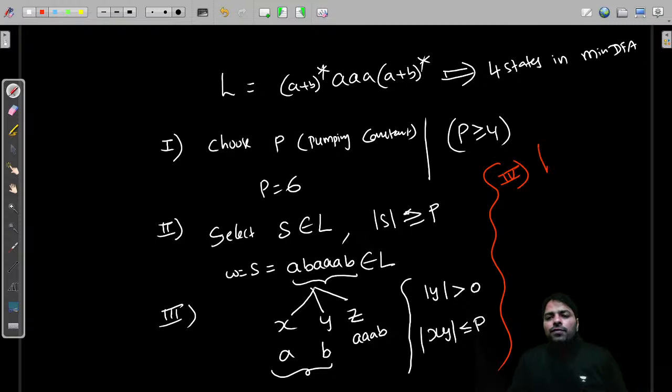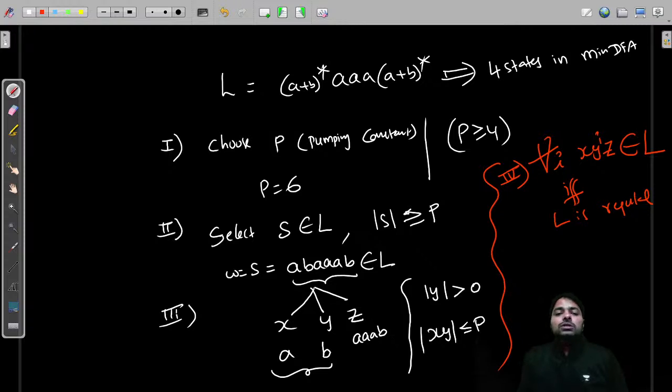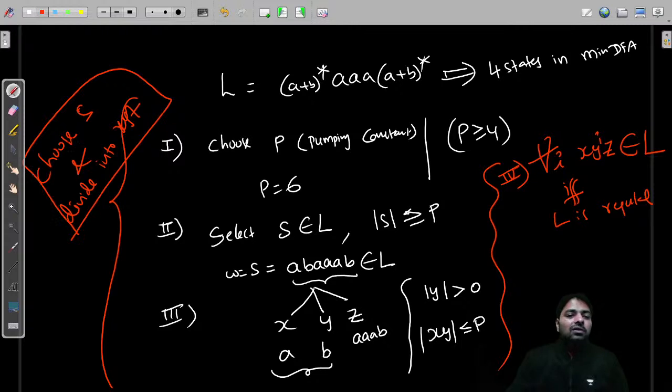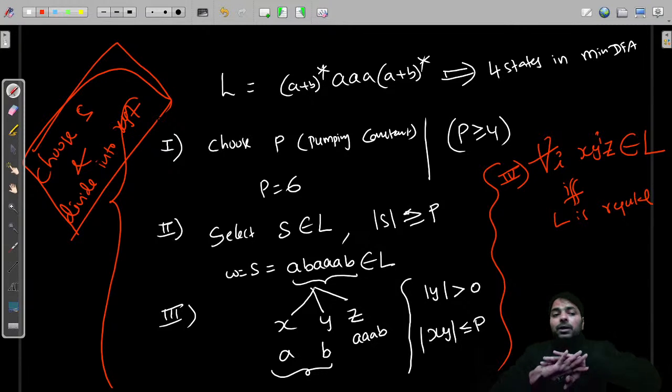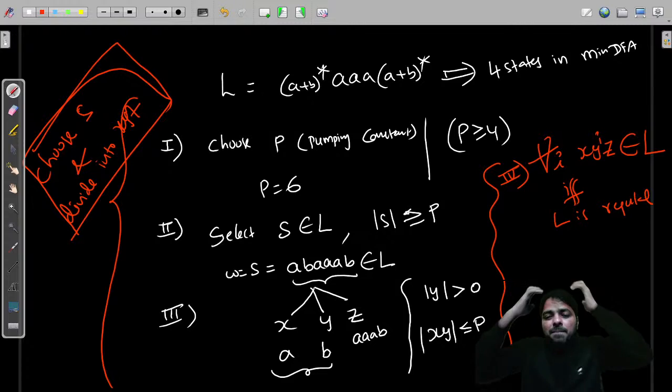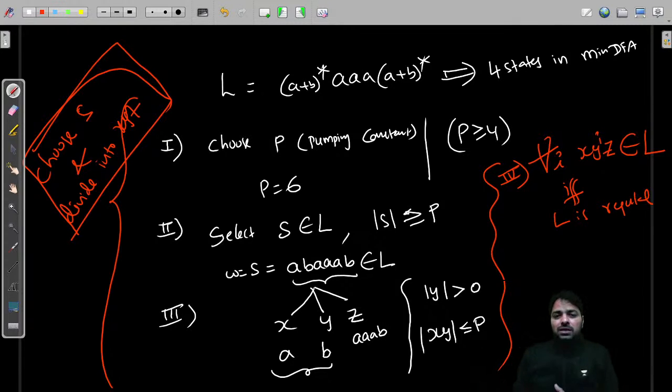Now let's look at, did I prove the concept? The fourth point, for all i, x y power i z belongs to L, if and only if L is regular. But how do you know? Choose xyz carefully. You should choose S and divide into xyz that can prove regular. Remember that. Some selections may prove non-regular, but you should never do that, right? There is a case that can prove regular, that case you need to follow, and don't choose xyz that can prove non-regular. Pumping lemma is never used to check regularity versus non-regularity. Remember, it is used to prove a language as regular. Okay, alright. Now I'll talk about more theoretical points.